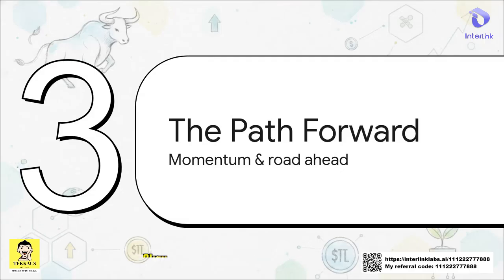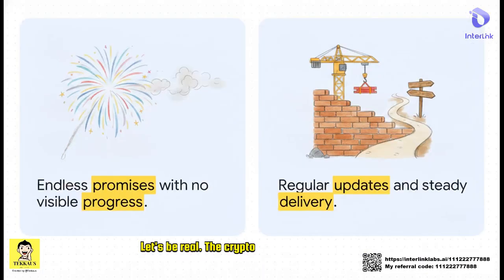Okay, let's wrap this up with section 5, the path forward, tracking the momentum and the road ahead. Let's be real. The crypto space is notorious for one-off hype. You know the drill. Endless promises, waiting for major headlines, but absolutely no visible progress. The author fiercely contrasts this with InterLink's strategy of consistent building. Regular updates, ongoing developments, actual testing, and steady delivery. That's how you forge real trust on the trail.